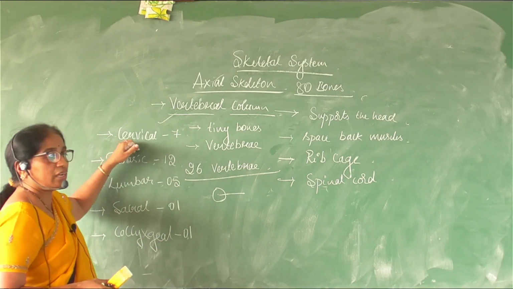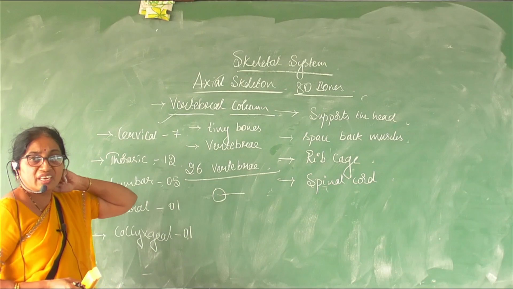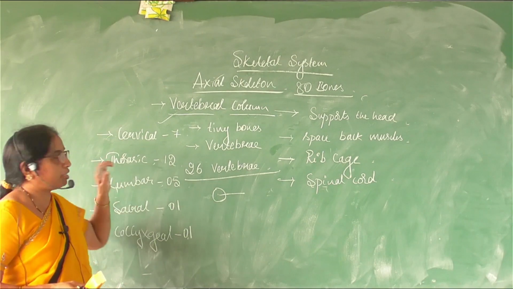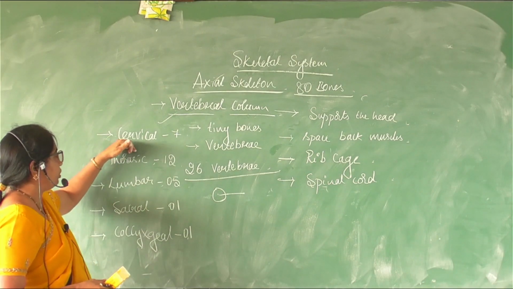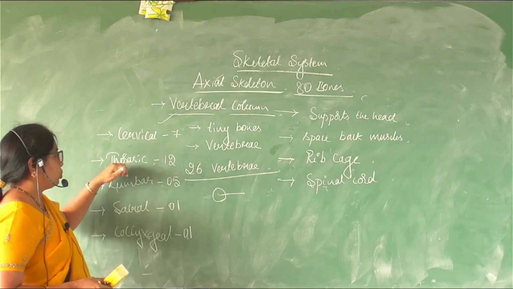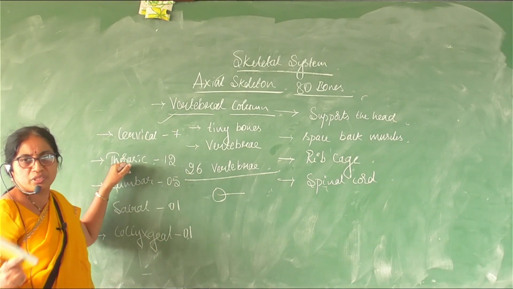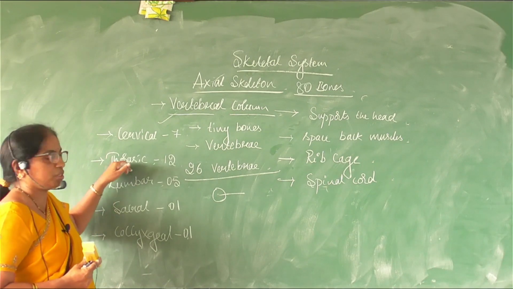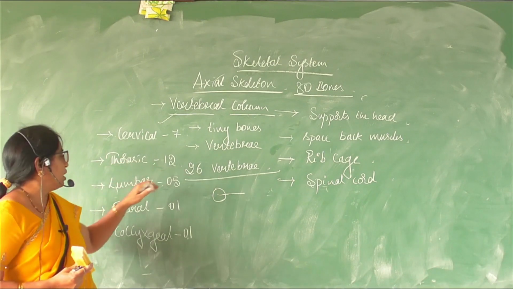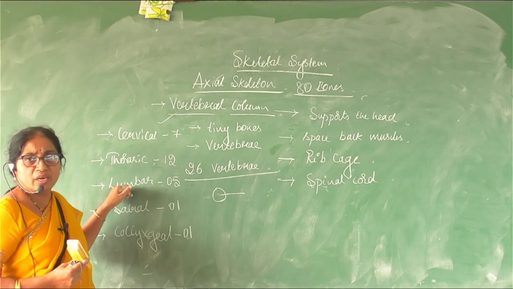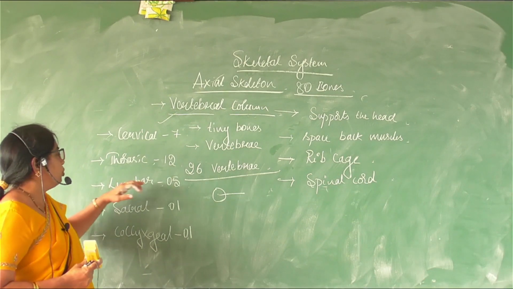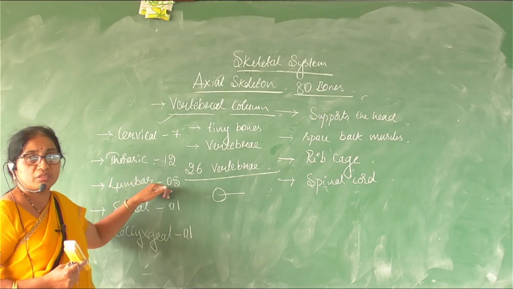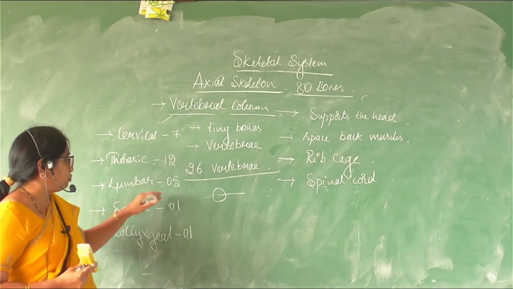So cervical bones are the bones of the neck region. We call them cervical bones. Thoracic bones form the thoracic region. The dorsal part of the thoracic region is made up of 12 bones. And the lumbar, the upper abdomen portion, is made up of 5 vertebrae.